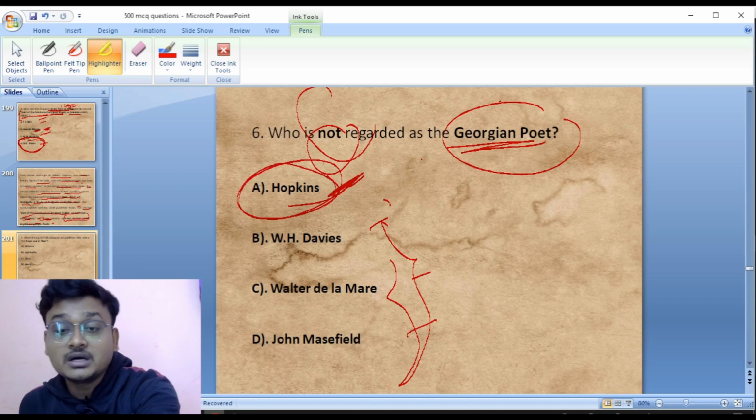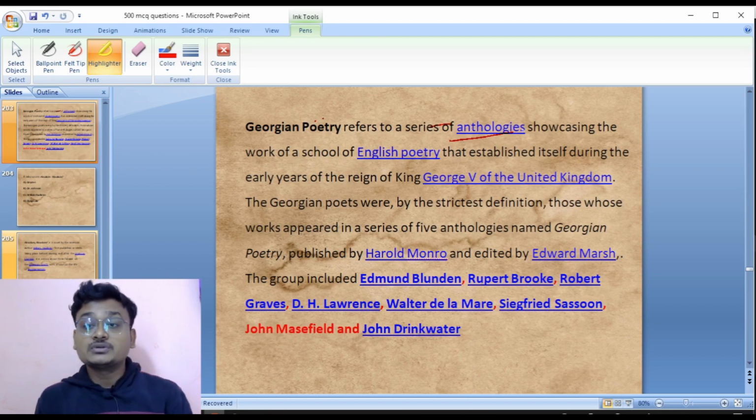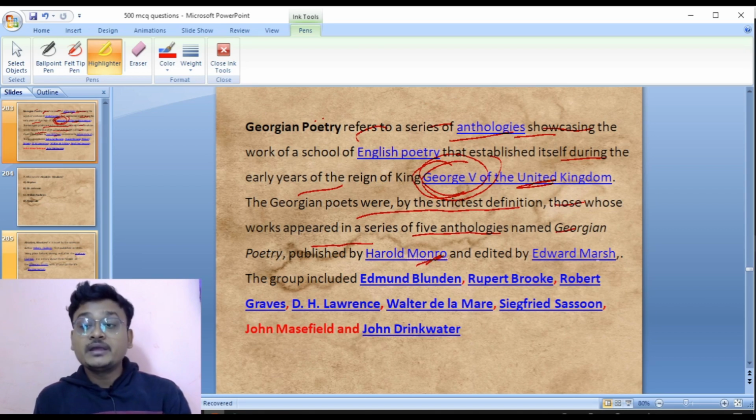Look here. Georgian poetry refers to the series of anthologies showcasing the work of a school of English poetry that established itself during the years of George V of the UK. The Georgian poets were, by the strictest definition, those whose works appeared in a series of five anthologies named Georgian Poetry, published by Harold Monro and edited by Edward Marsh.